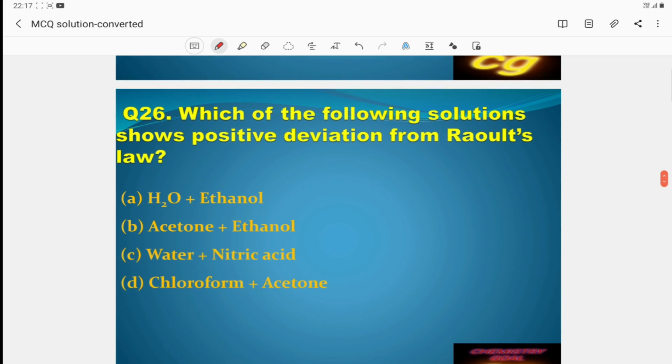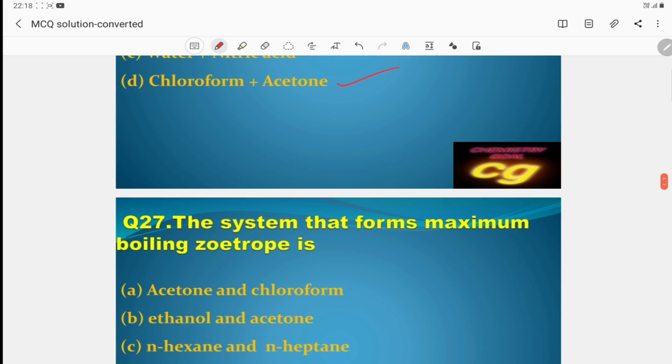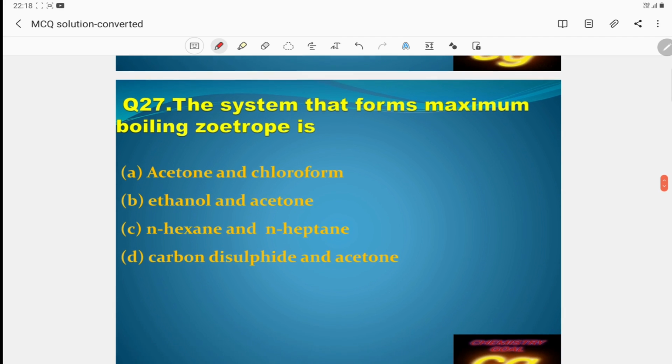Then next question 26. Which of the following solutions shows positive deviation from Raoult's law? Water ethanol is a positive deviation. Acetone ethanol is negative. Water nitric is negative. Chloroform acetone is negative. So the answer is A. Water ethanol is a positive deviation, okay, because interaction is less.